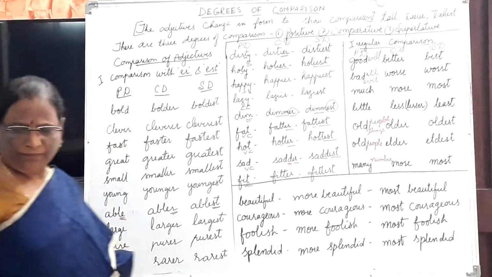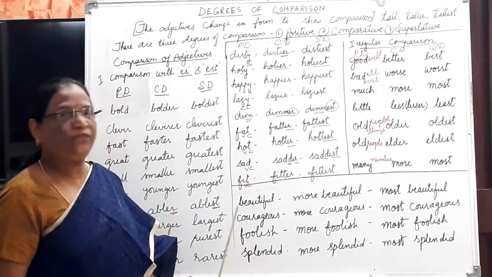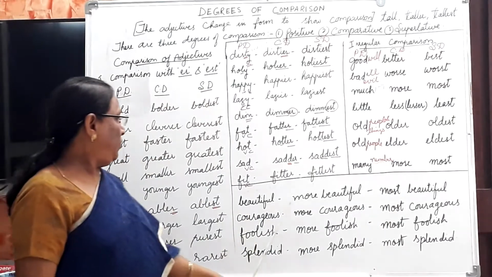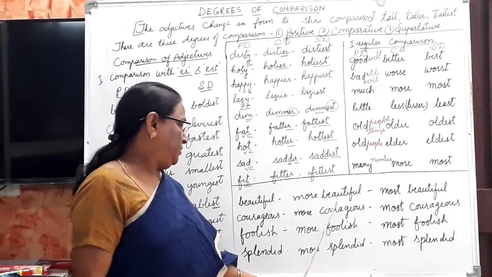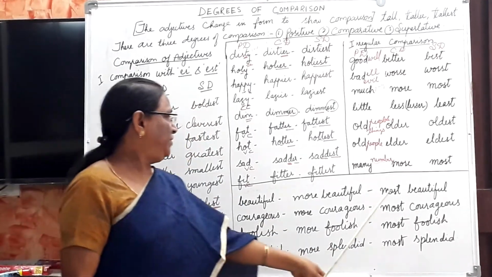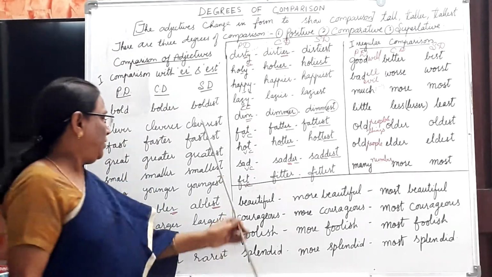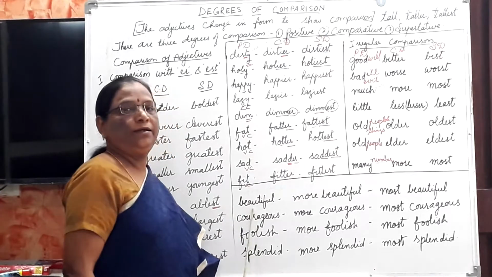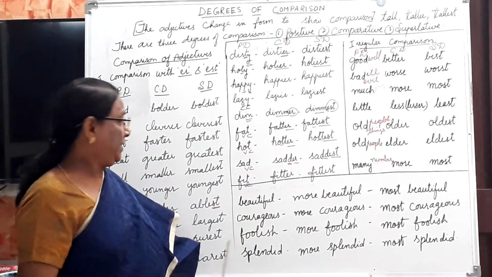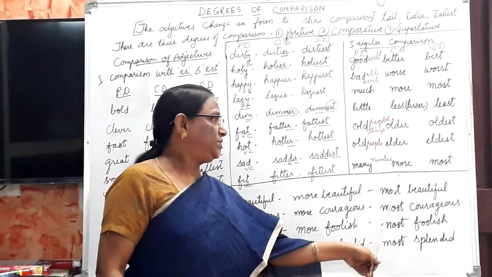Understand? And there are some more adjectives whose comparison takes more in comparative degree and most in superlative degree. Why do we use more here and most here? Because the adjective which has two or more syllables takes more in comparative and most in superlative.